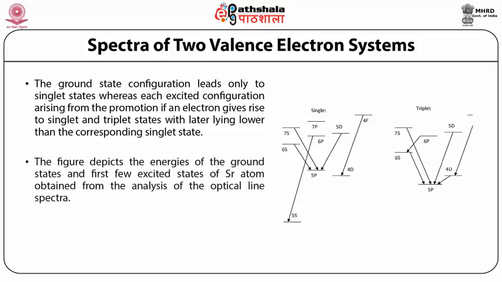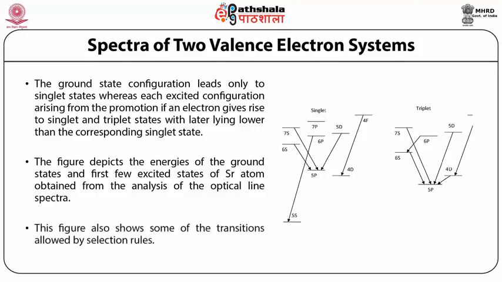The figure depicts the energies of the ground state and first few excited states of the strontium atom obtained from the analysis of the optical line spectra. This figure also shows some of the transitions allowed by selection rules. The fine structure splitting is not shown in order to avoid complexity.